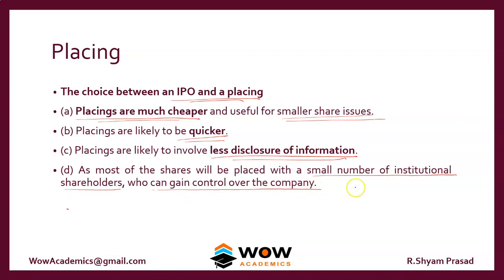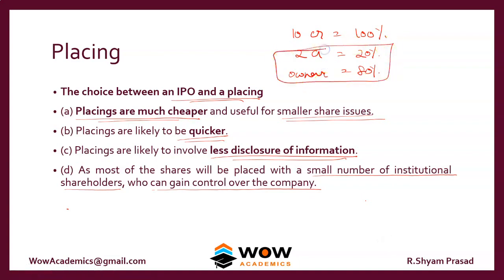For example, say your company is worth 10 crore and you have 100% ownership. So what you do is you raise 2 crore and you give 20% of ownership. So 80% is still yours. You are the owner. But the problem is now institutional investors have 20% and you have 80%. So still they will influence you. Okay. So you can't be free and all. They will start to influence you. So that can be a problem.